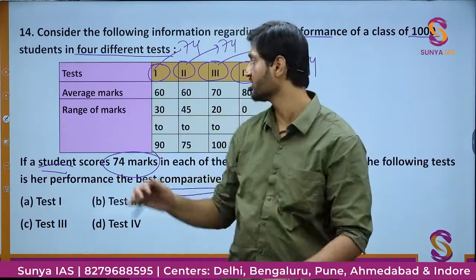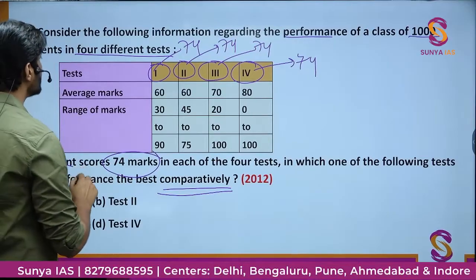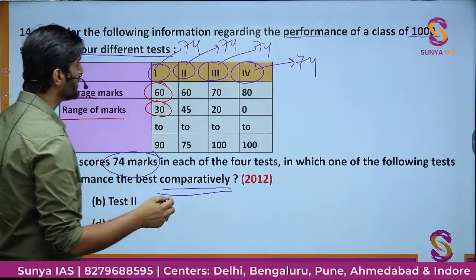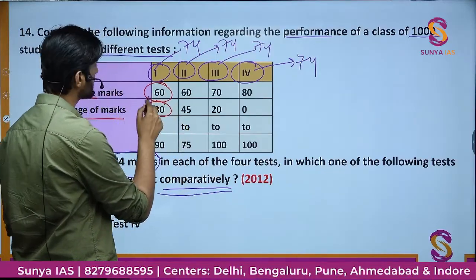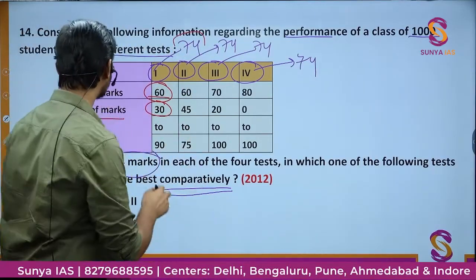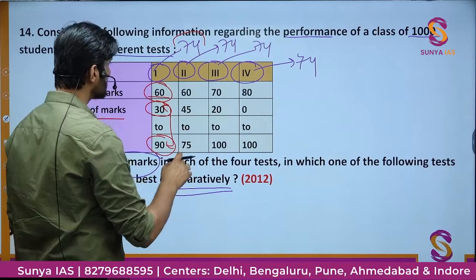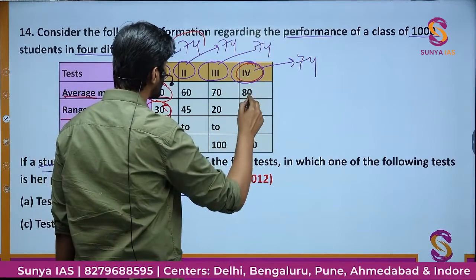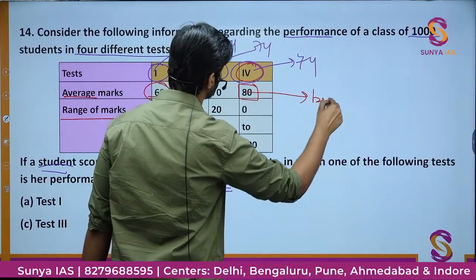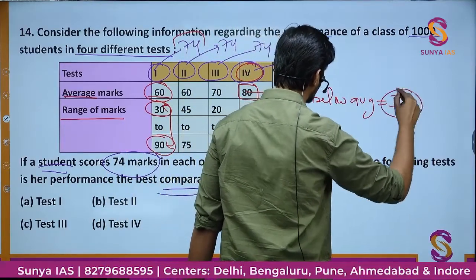In which of the 4 tests is he performing his best, and what information are we being given? For each test we are given the average marks and the range of marks. So look at test 1. The average marks are 60. He is scoring 74, that is, he is scoring above average, which is good. And the range of marks is 30 to 90, that is, there are toppers scoring up to 90. Similarly, if you look at the 4th paper, the average score is 80, and he is scoring 74. Definitely he is below average for paper 4. So this is not his best performance.